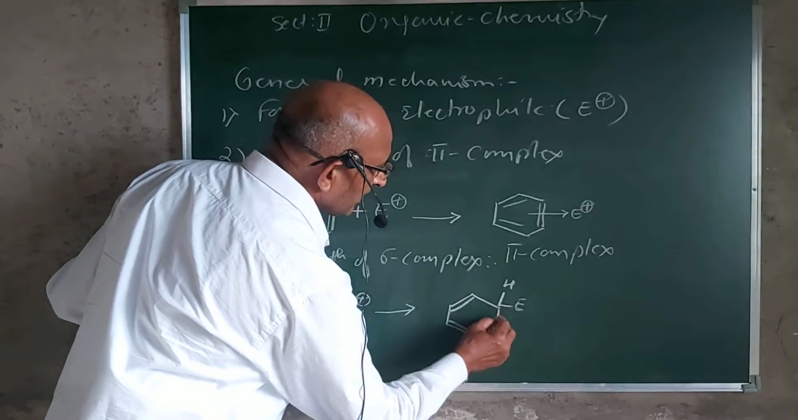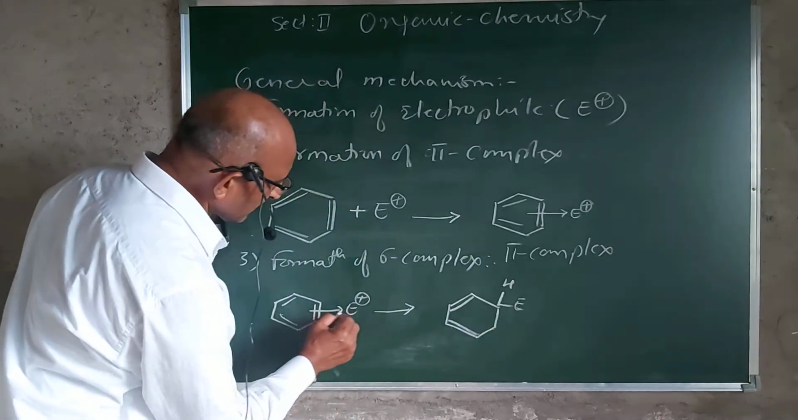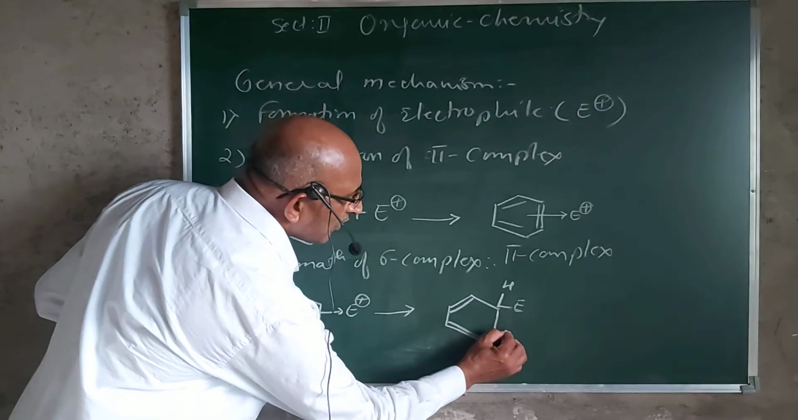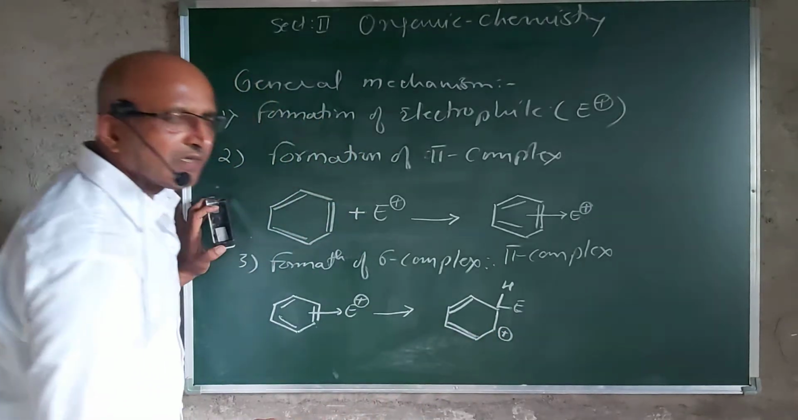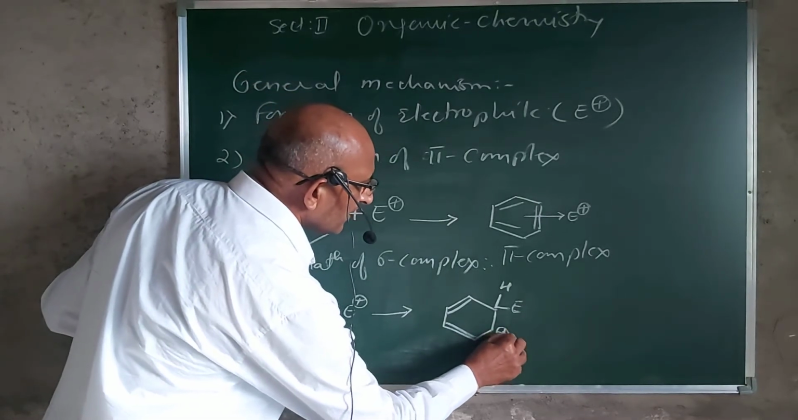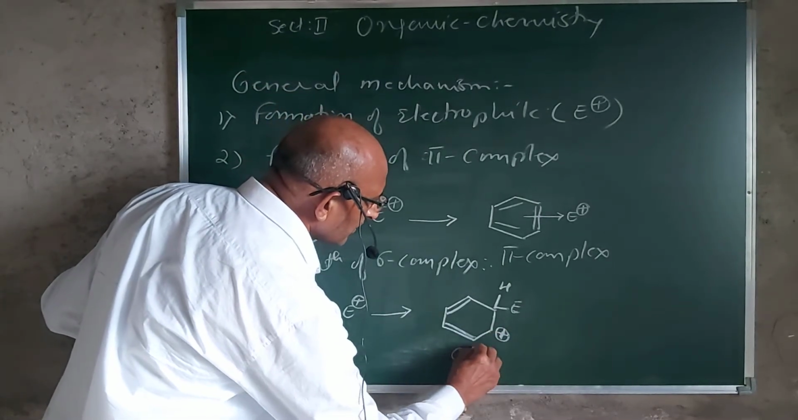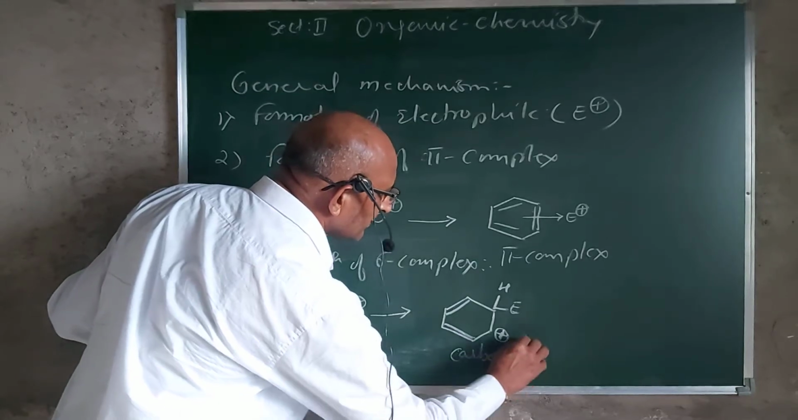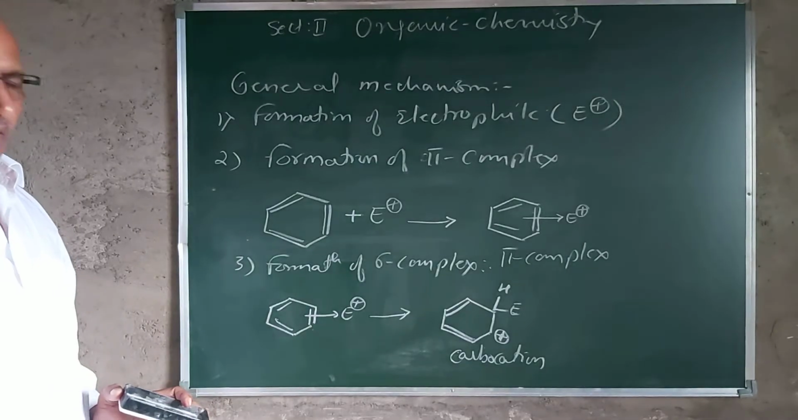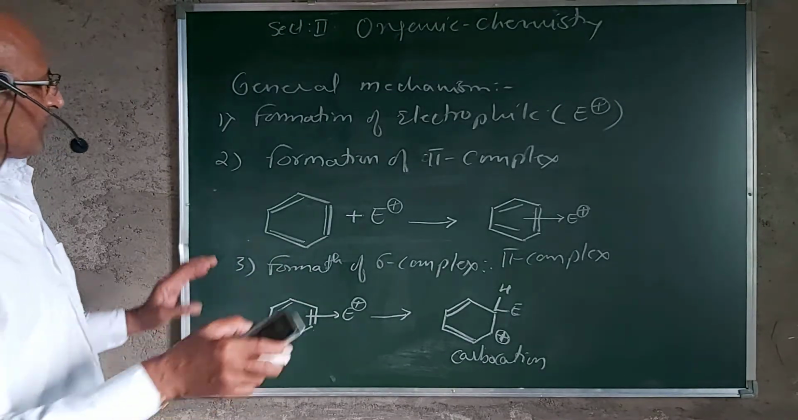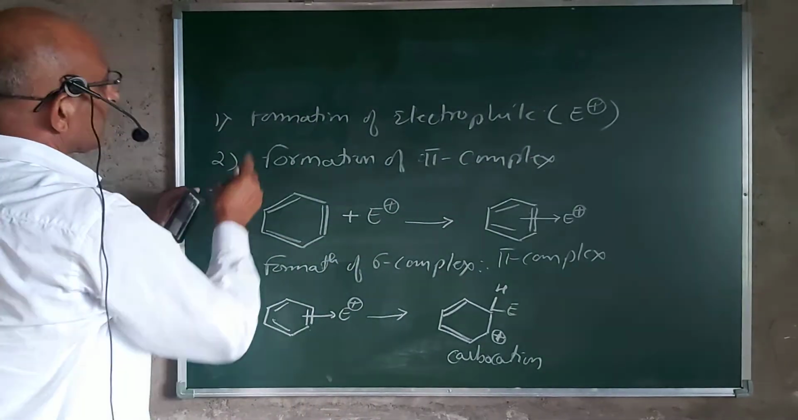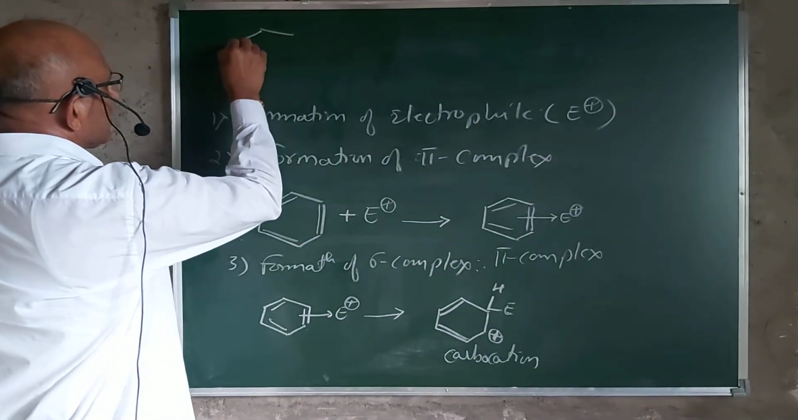attached to the carbon. But as this electron pair is given to this electrophile, the carbon which gives the electron pair becomes electron deficient. And so this is a non-aromatic species, an intermediate obtained in this reaction and termed as carbocation. If we study the structure of the carbocation, it is stabilized by resonance.